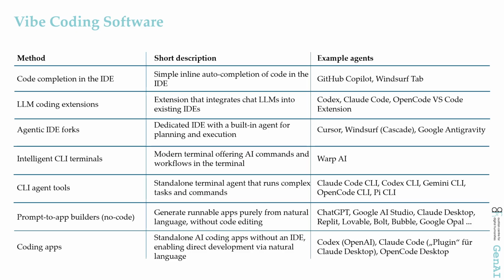At the other end of the spectrum, and especially interesting for no-coders, are the prompt-to-app builders. They generate runnable apps purely from natural language without any code editing. And finally, the standalone coding apps, which enable development directly through language without a classic IDE. You can look up the specific product examples in the table. My point here is mainly that you understand the categories and who each one is for.